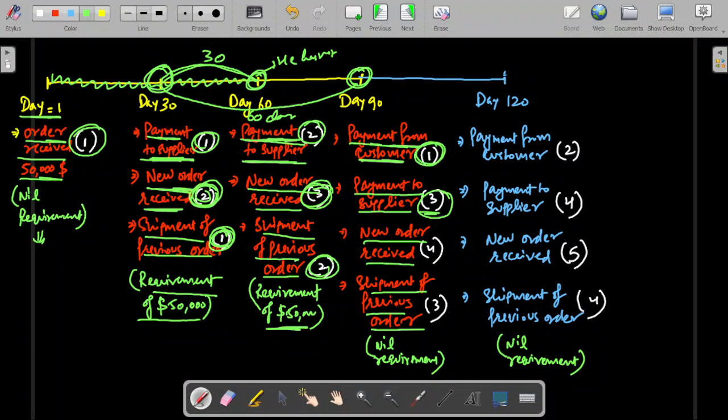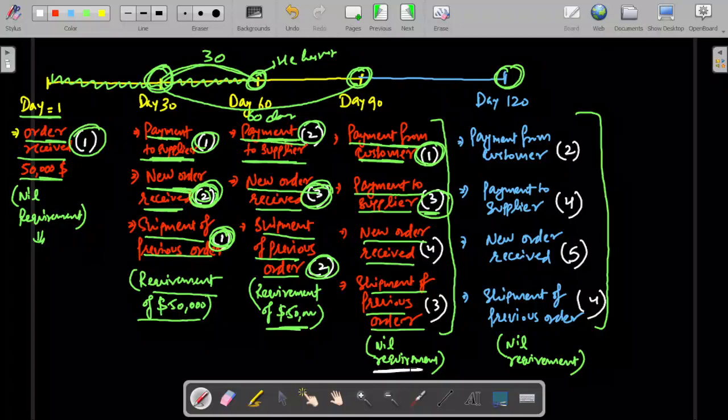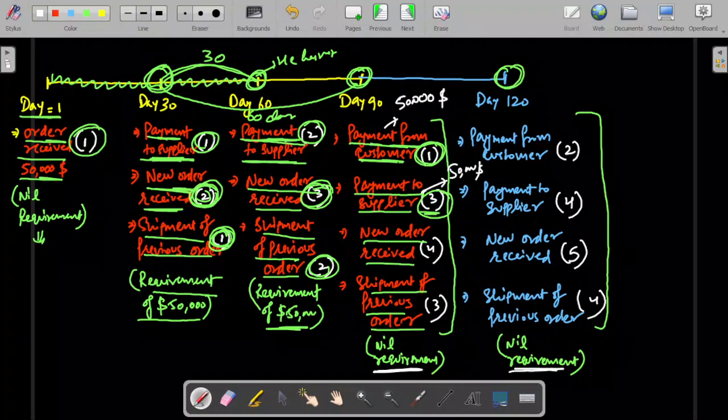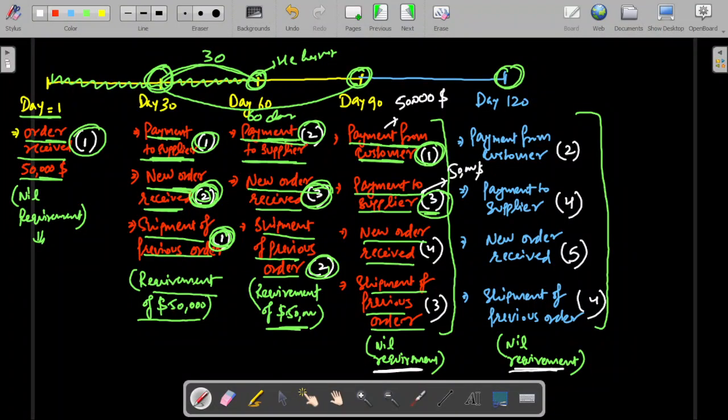So this cycle will keep on continuing. If we project the next 30 days as well, the same cycle shall get repeated on 120th day itself. But the point to be noted here is there is nil working capital requirement. There is nil requirement of funds on 90th day and 120th day. Why? Because he will receive $50,000 here, $50,000 here, and he will make payment of $50,000 here. So there is no other working capital requirement, so there shall be nil requirement on day 90th and nil requirement on day 120th.